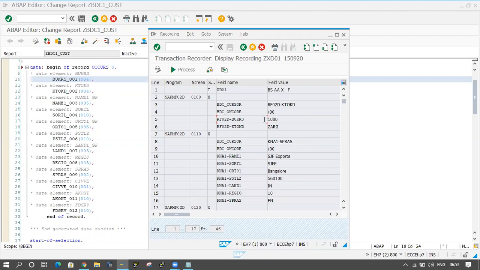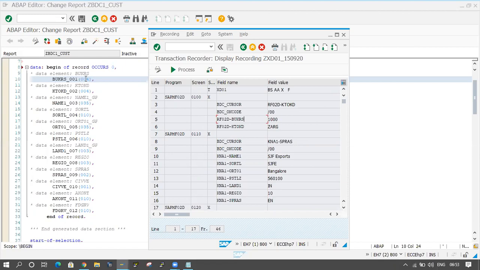I am maintaining 1000 and ZARG. The same fields automatically will come here. BUKRS is there and KTOKD is there. Here also BUKRS and KTOKD, and underscore 001, 002 is coming. This is the sequence of the fields. It will be like that only, otherwise you can change it, like BUKRS only. You can remove underscore 001, no problem.